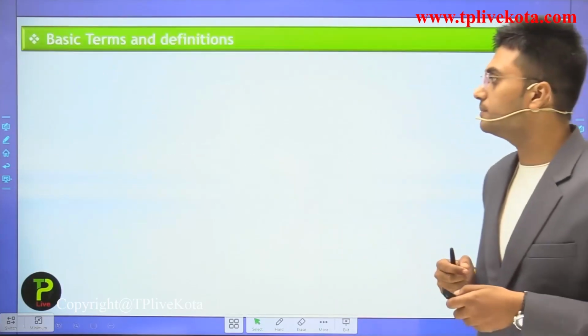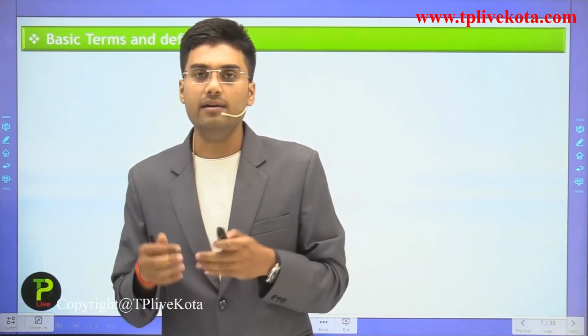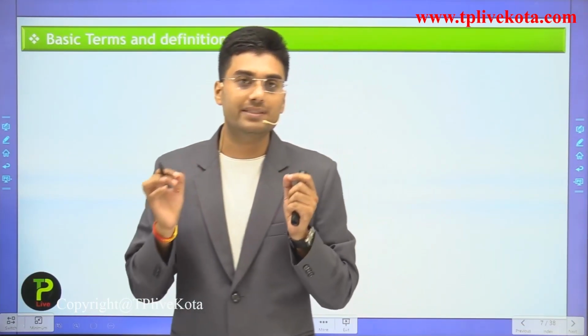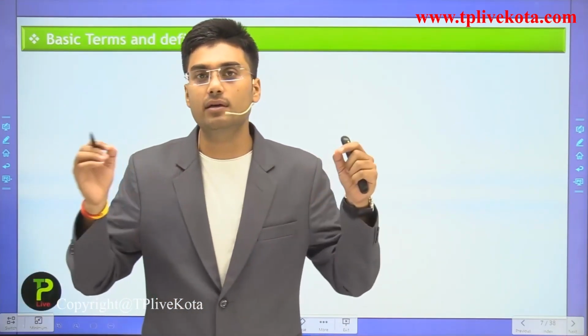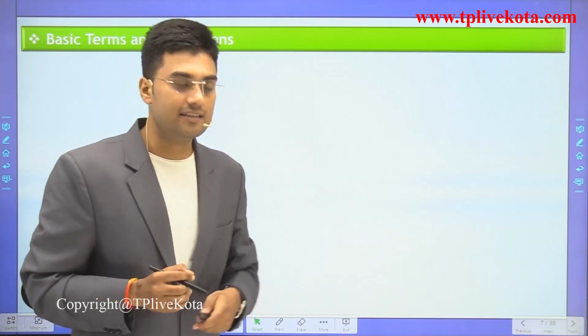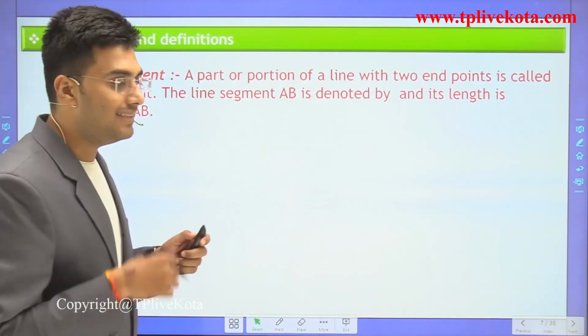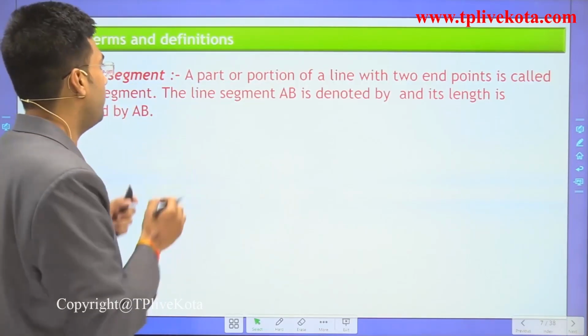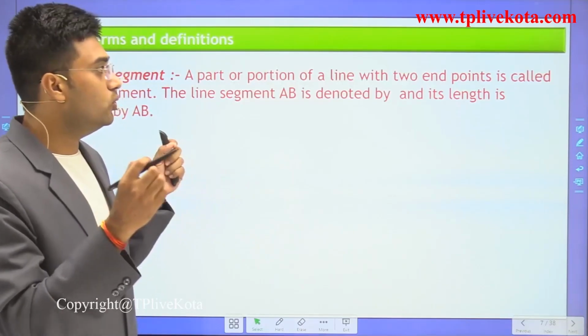After this, let's discuss some basic terms, which we already discussed in the previous chapter, introduction to Euclid's geometry. The first term is line segment. A line segment is a part or portion of a line with two endpoints.